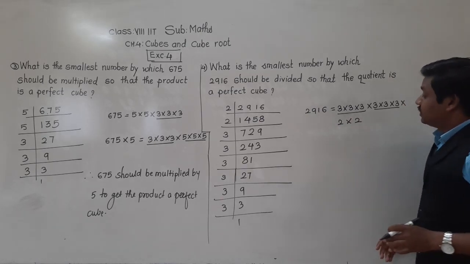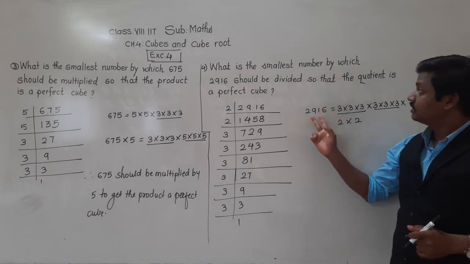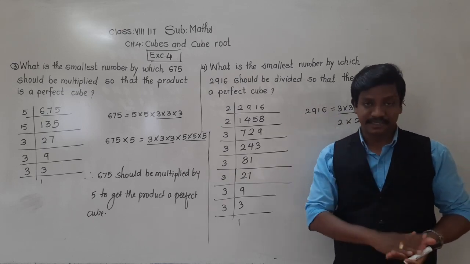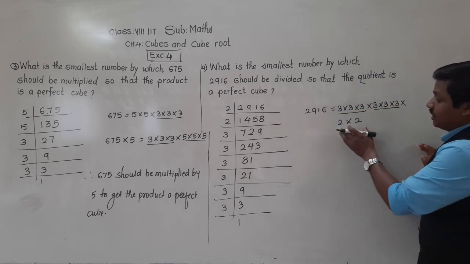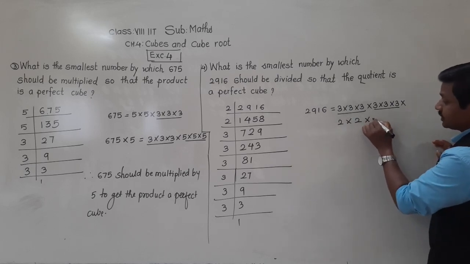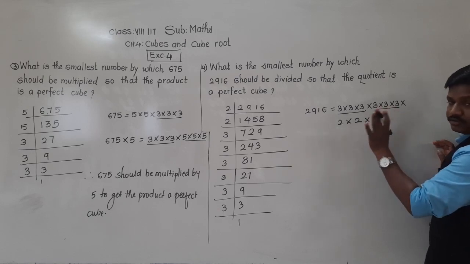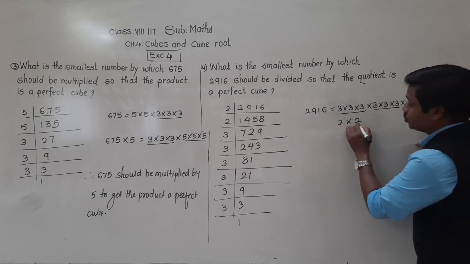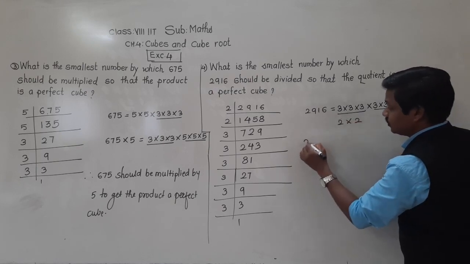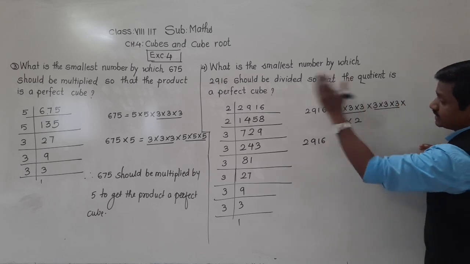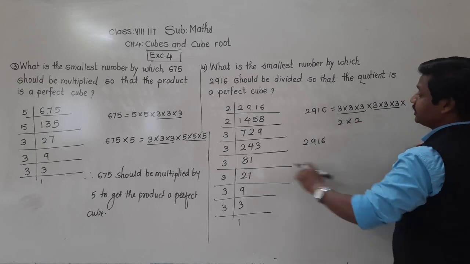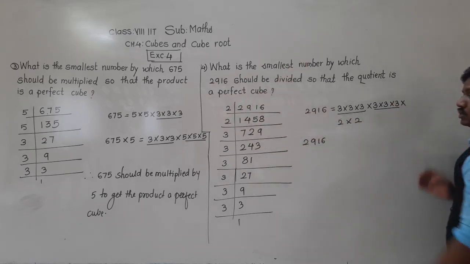Okay. Now the question is, by which smallest number should this 2916 be divided? Okay. So see, since we have to divide, here we cannot take 2 more, because then it will be multiplied, not divided. Okay. So what we need to do? This 2 2s are 4. We will take it on this side of the equal sign, right? So this 2 2s are 4. We will bring it here on the left side and we will divide 2916.